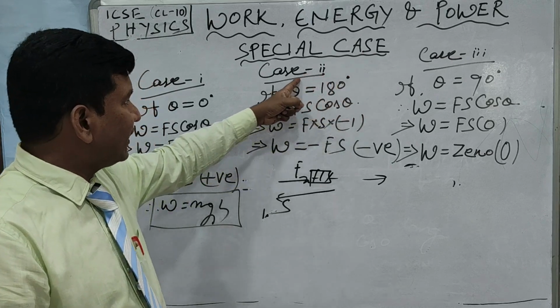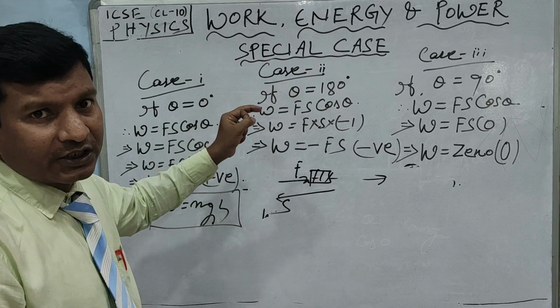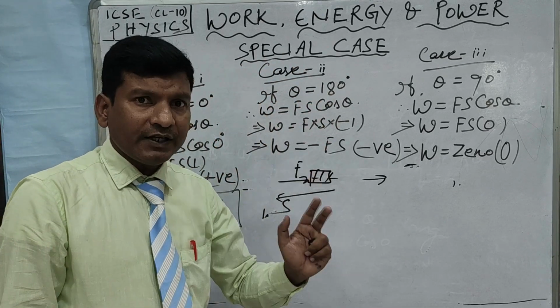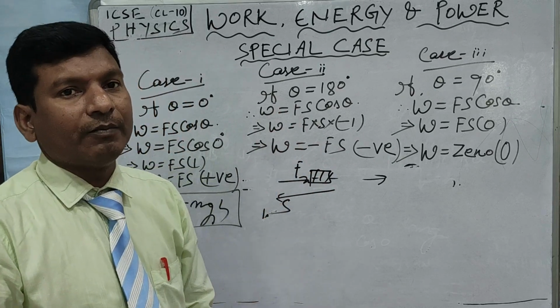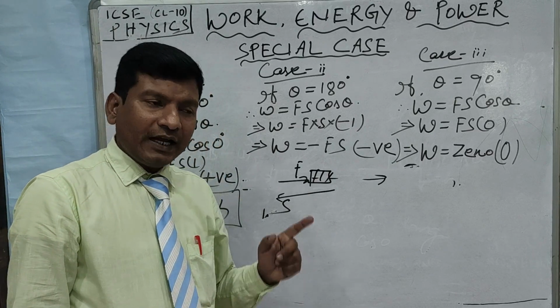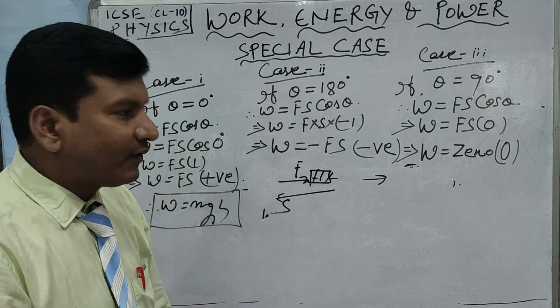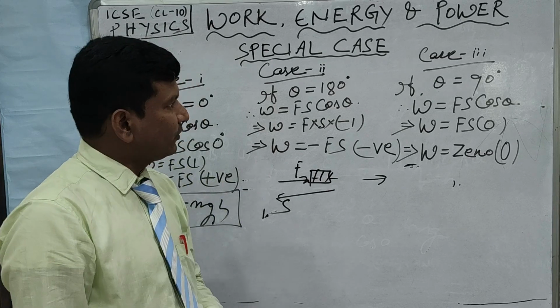So theta equal to 180 degrees means when the direction of motion is opposite to that of the direction of the force. So when a body is moving on a surface, the force of friction opposes the motion of the body. Therefore, the angle between the force of friction and the displacement of the body is 180 degrees. Therefore, negative work is done during that situation.